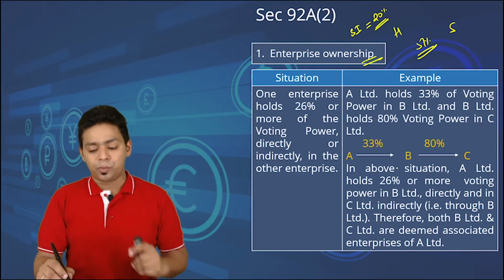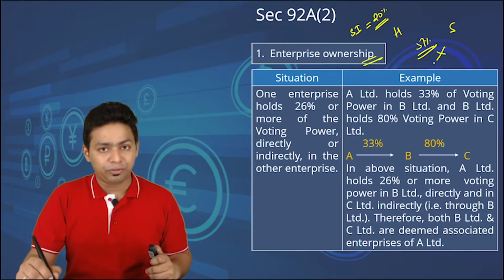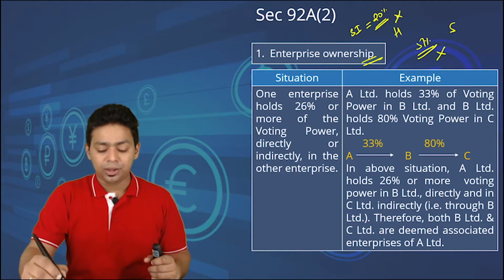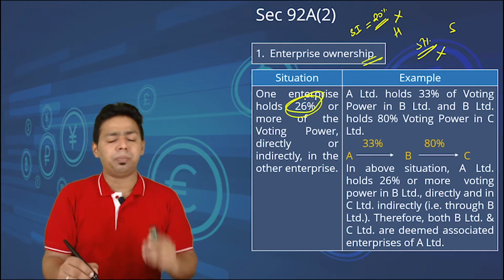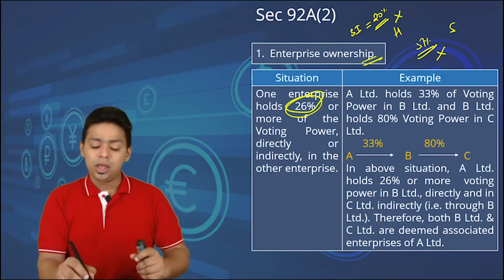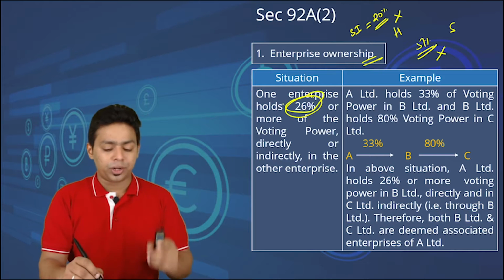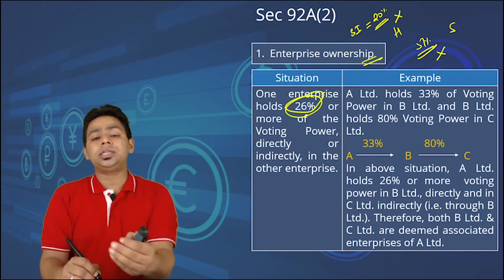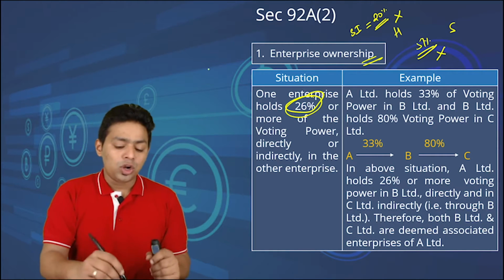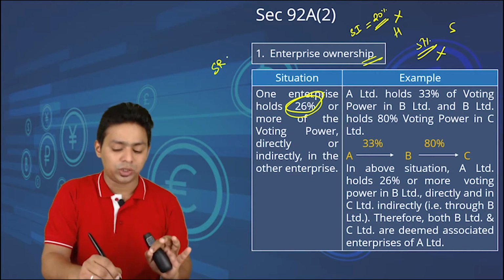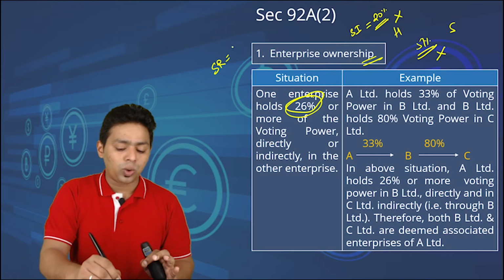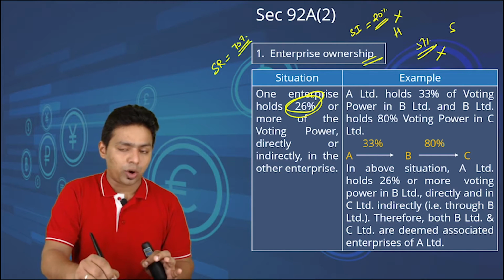In transfer pricing provision, we neither have the criterion of 51% nor 20%. We have an equity criterion of 26%. Please understand, this is very important. So why is 26% important? If you have a common understanding of company law, to pass a special resolution, please understand, you need to have 75% of the majority.